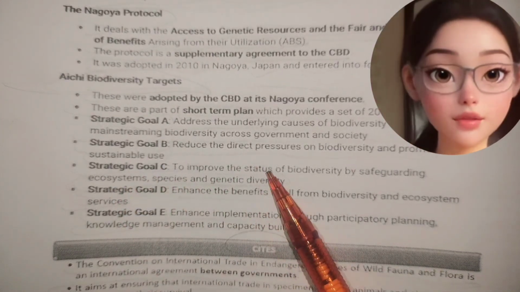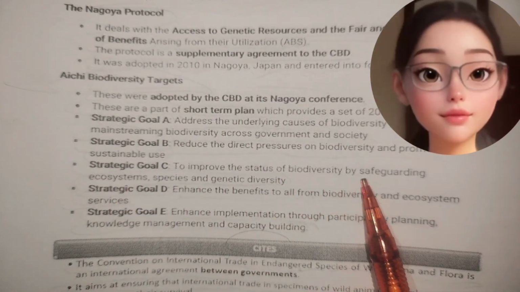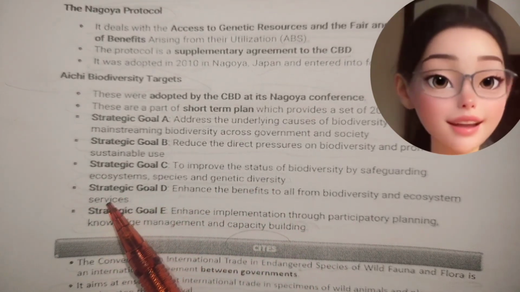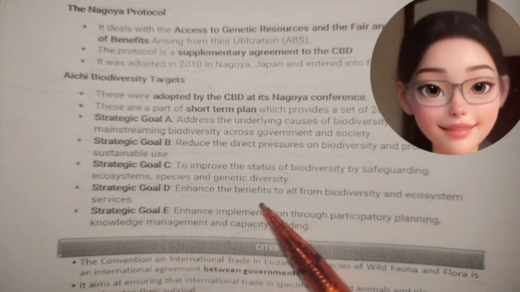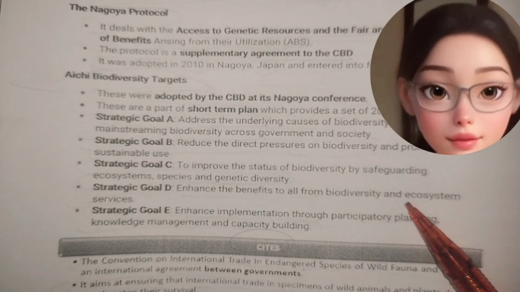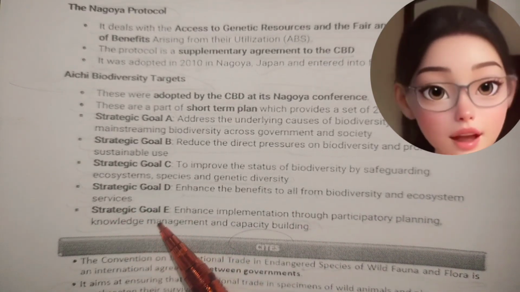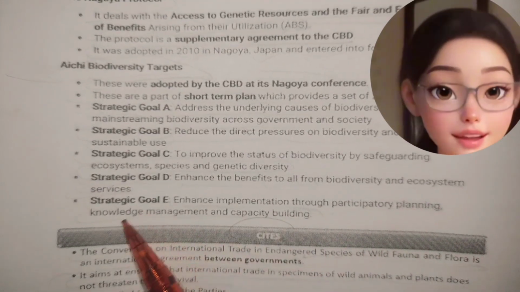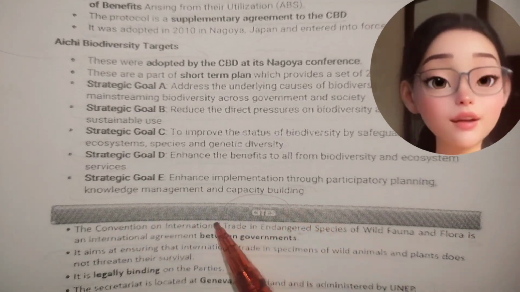Strategic goal C: improve the status of biodiversity by safeguarding ecosystems, species, and genetic diversity. Strategic goal D: enhance the benefits to all from biodiversity and ecosystem services. Strategic goal E: enhance implementation through participatory planning, knowledge management, and capacity building.